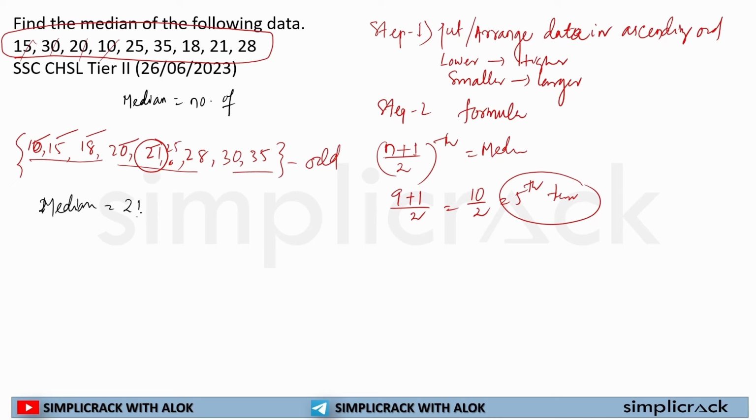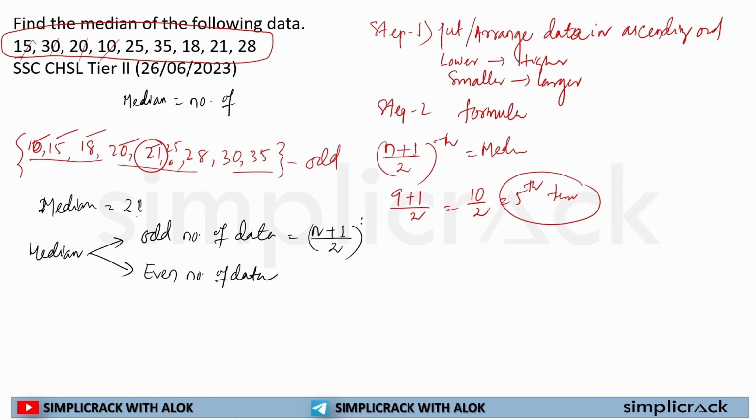So now I hope you have a clear understanding of how to find the median of the given data. The median is calculated differently for an odd number of data, which is for ungrouped data, and for an even number of data. For an odd number of data, n is equal to the number of observations, and we take the n plus 1 divided by 2th term.